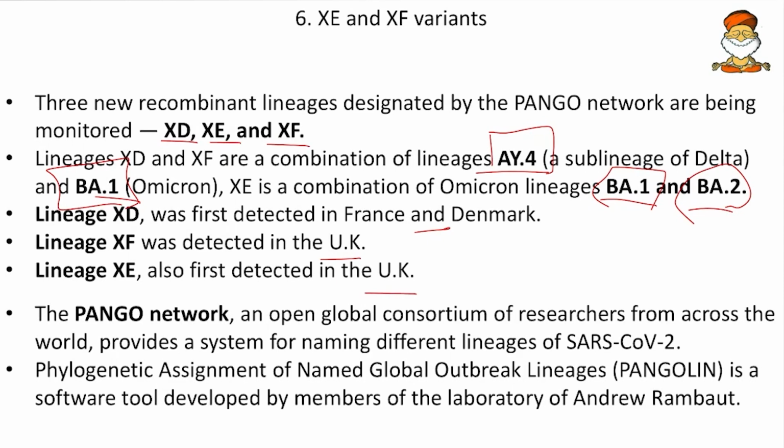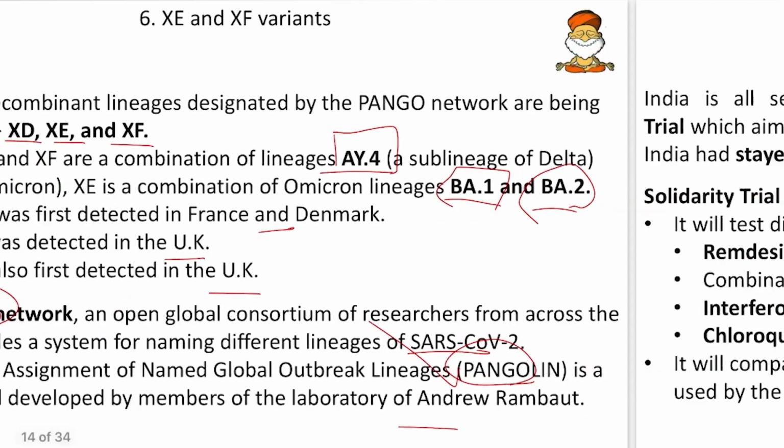And then the Pango network is an open global consortium of researchers from across the world and provides a system for naming the different lineages of SARS-CoV-2. Pango means Phylogenetic Assignment of Named Global Outbreak lineages, or the Pango lineages, and Pangolin is a software tool developed by members of the laboratory of Andrew Rambaut. So remember, Pango is a network and Pangolin is a software. So these are some of the facts.